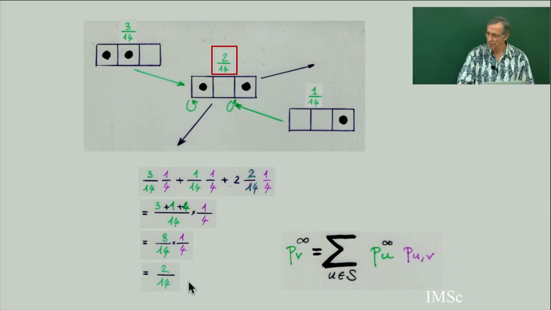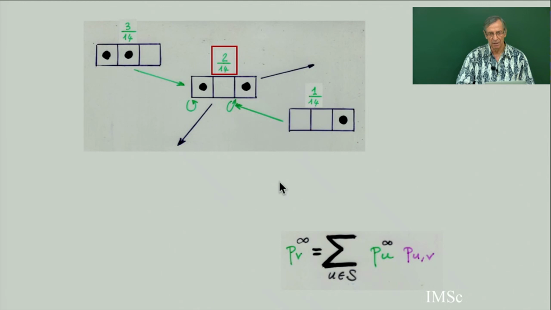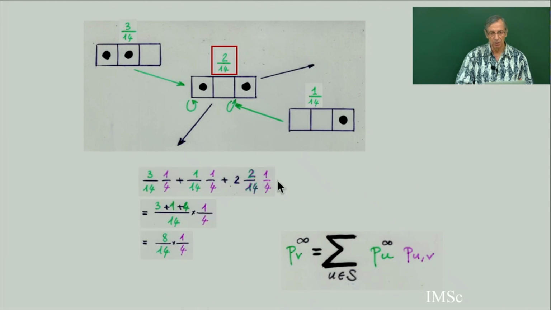stationary probability. It satisfies the system of equations. This is a unique solution. I will not prove it's a unique solution, but you can imagine you have to find all these probabilities. There is only one system of probabilities. Here there is only one system which satisfies this equation. We have checked for one of the states.